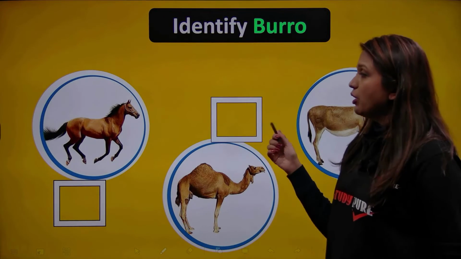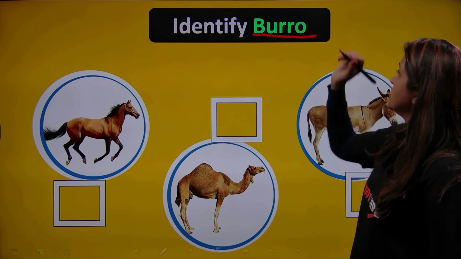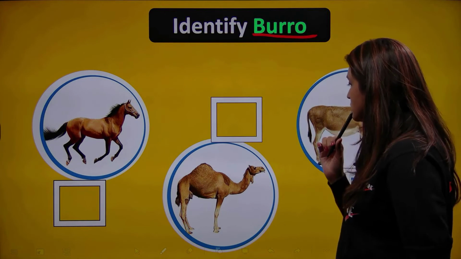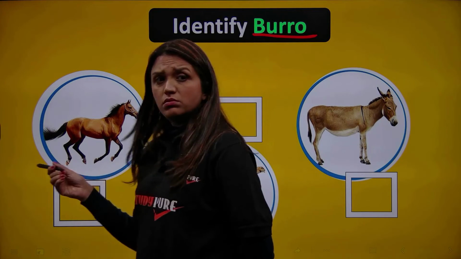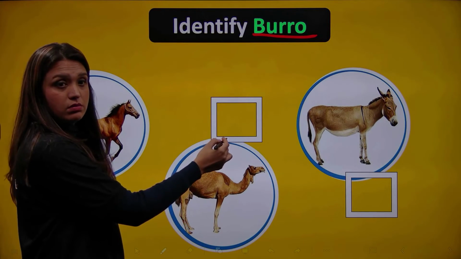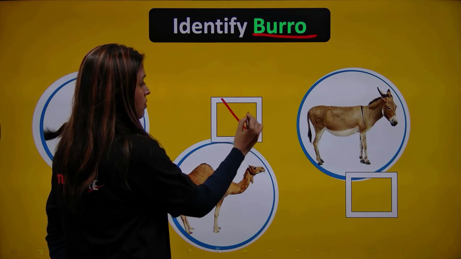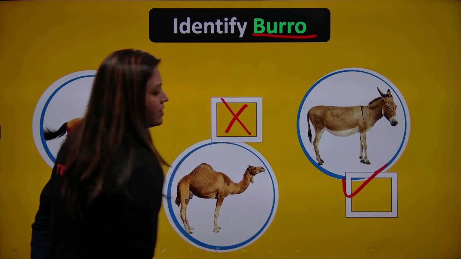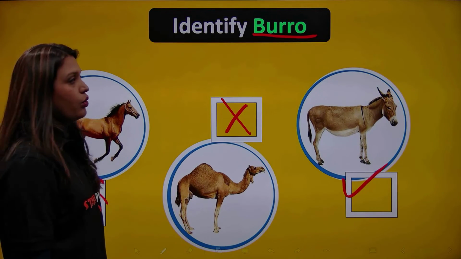Okay, friends, how about a burro? Can you tell me which one is a burro? This one? This one? Yes, you're right. That's a burro.